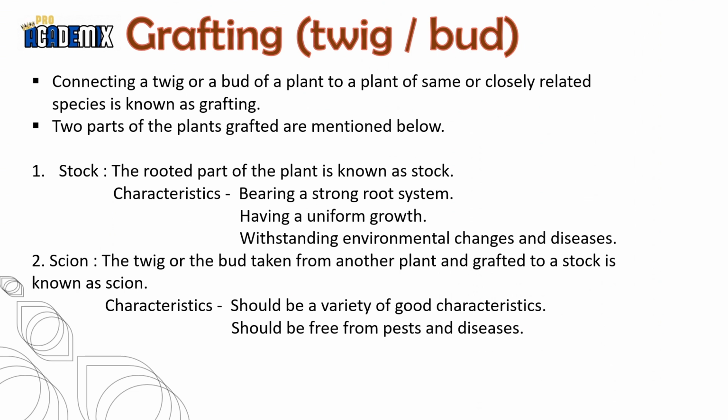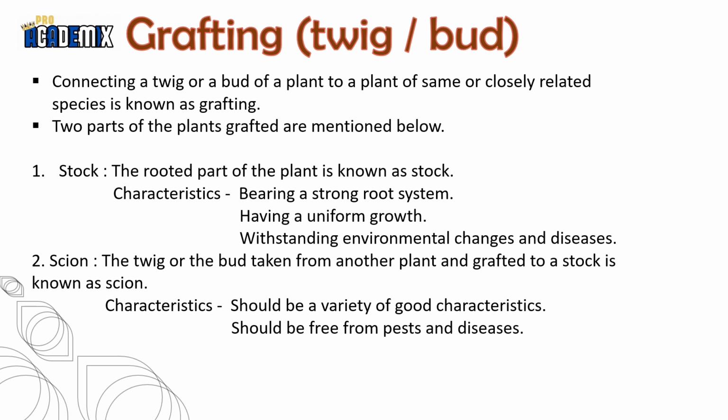Let's see what is grafting. Here we will learn twig or bud, okay? Connecting a twig or a bud of a plant to a plant of the same or closely related species is known as grafting. Two parts of plants grafted are mentioned below: stalk and scion. What do you think about stalk and scion? A rooted part of a plant is known as the stalk. The twig or the bud taken from another plant and grafted to a stalk is known as the scion.